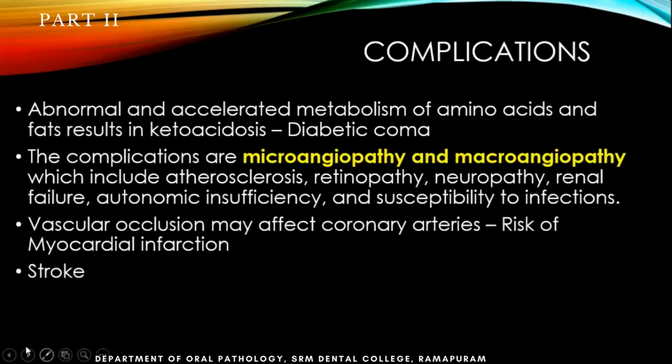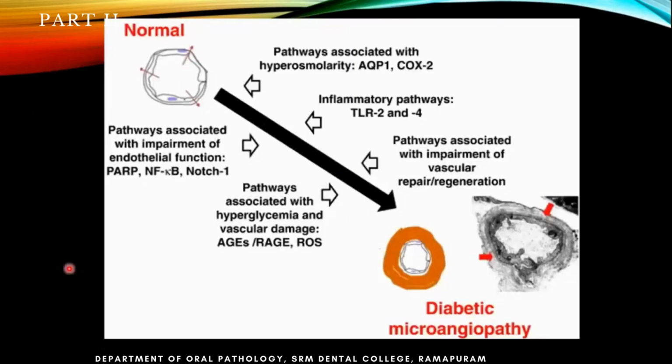You don't need to read whatever is written inside here. These details are unnecessary and you won't understand them. So, for example, this is a normal blood vessel in an electron microscope picture. There will be thickening of the vessel. This is a cross section. It's like a tube. When you cut the tube in the center and see the transverse section, it will look like this.